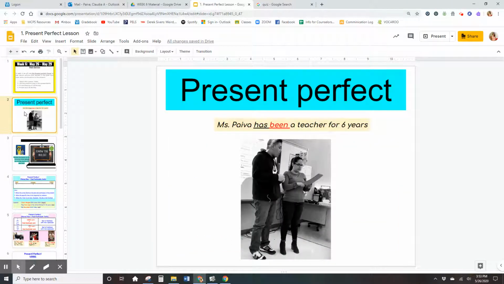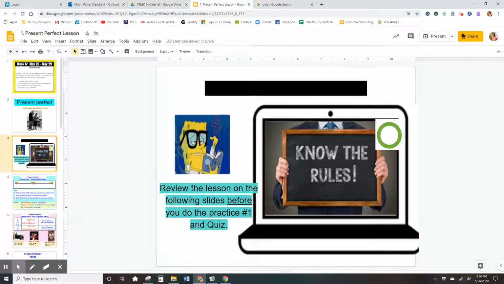So this is what the present perfect is. First, this is just the introduction, the example. Miss Paiva has been a teacher for 6 years. This is the auxiliary, has, and then this is the verb been. So Miss Paiva ha sido. So you have the auxiliary and then you have a new verb. Before you do it, of course, please review this before you do practice number 1 and the quiz.